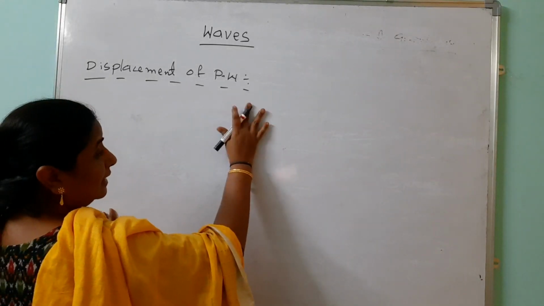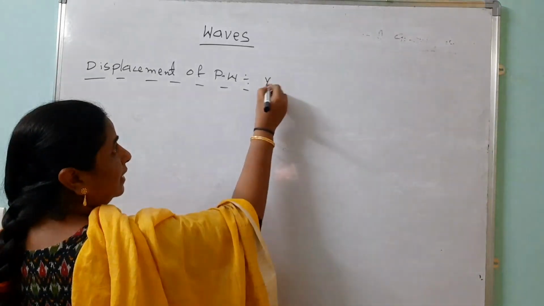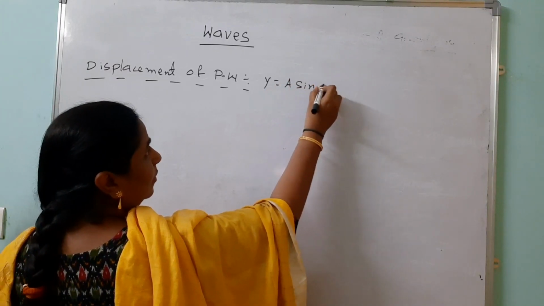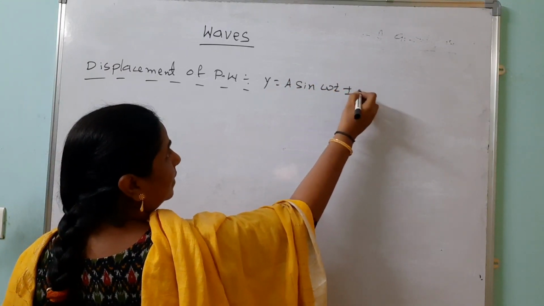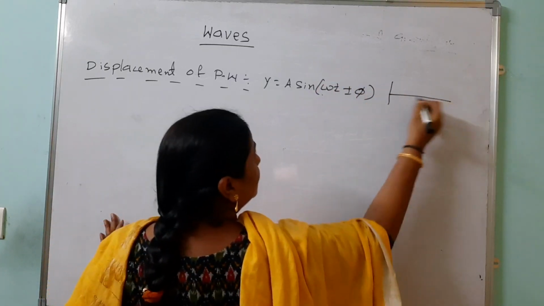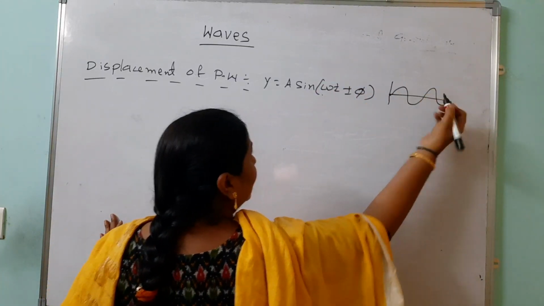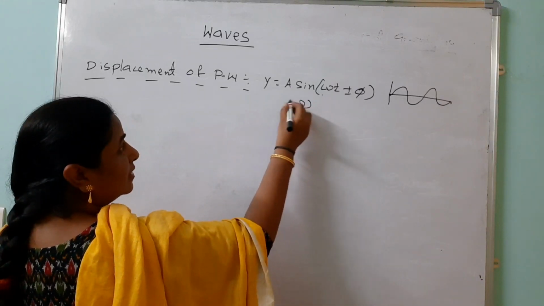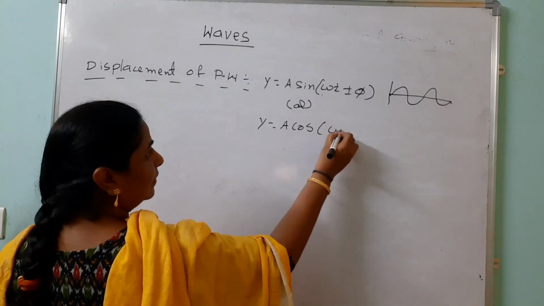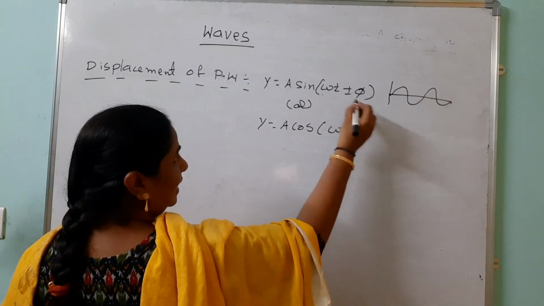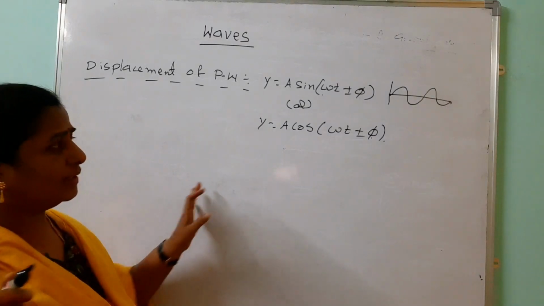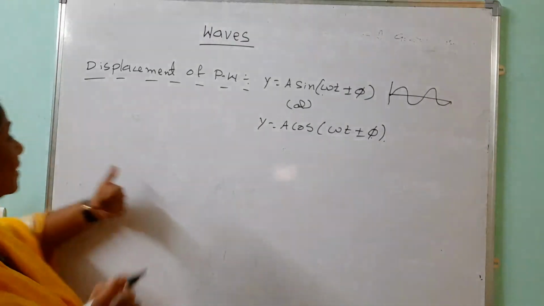We show that it compulsorily has simple harmonic motion. We can take y equals A sin(omega t plus or minus phi). If you take a sine wave, it will start from 0 like this. Like that you can also express it in terms of a cosine wave: y equals A cos(omega t plus or minus phi). Already you know this from oscillations. But how do we calculate it in this case?